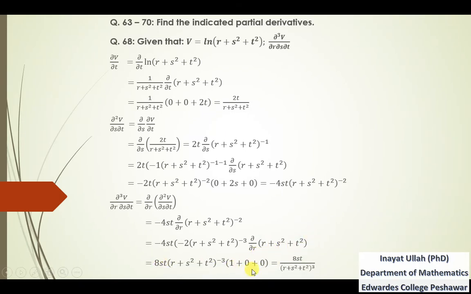Now that is minus 2 into minus 4, minus minus plus, 4 2s are 8, st, minus 3, 1 plus 0 plus 0, multiplying 1 with st, so we are left with 8st, and shifting this term towards the denominator, the power will be positive. So that is the third derivative of v with respect to t, then with respect to s, then with respect to r.